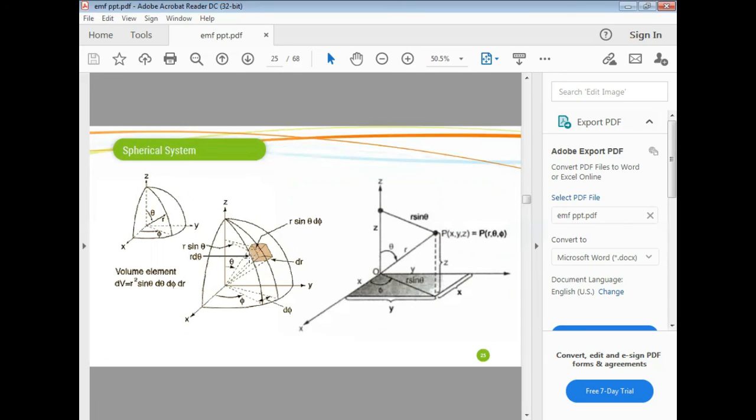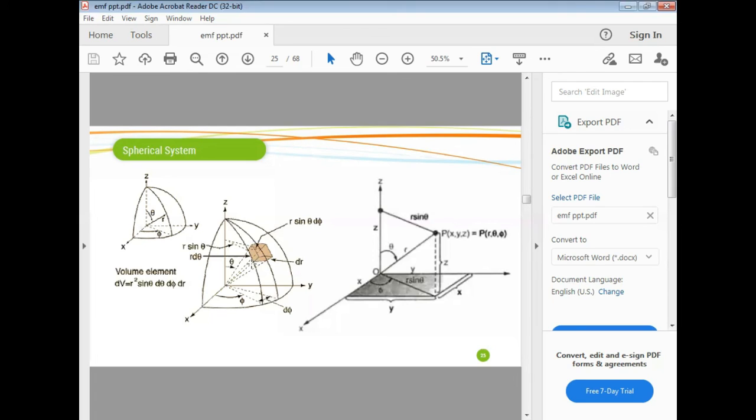So this is r, and its arc length, with this angle d theta, is r into d theta. This length is also an arc. To find this arc, we take this point like this, and using the Pythagoras theorem, this length is r into sine theta. So this is also r sine theta, and the center angle is d phi, so this length is r sine theta into d phi.